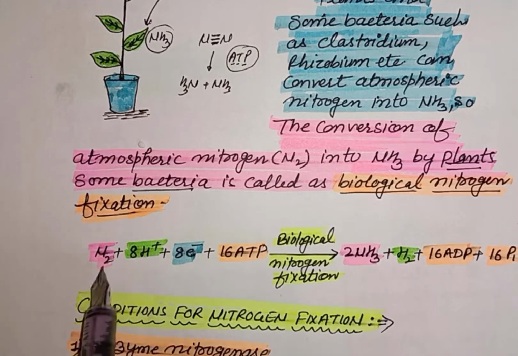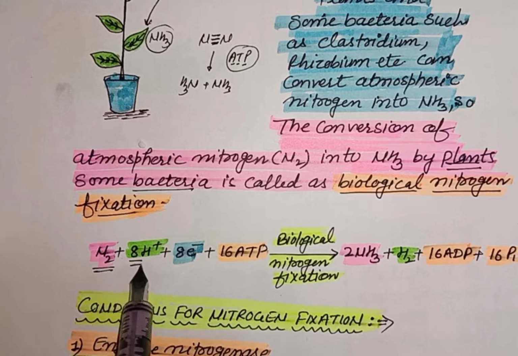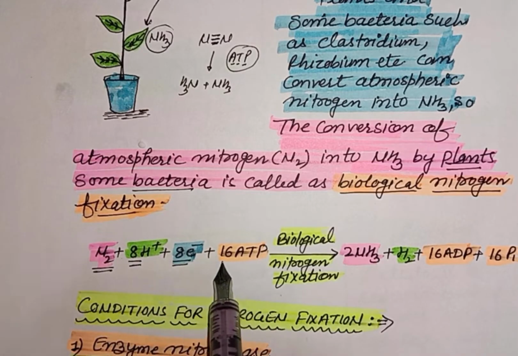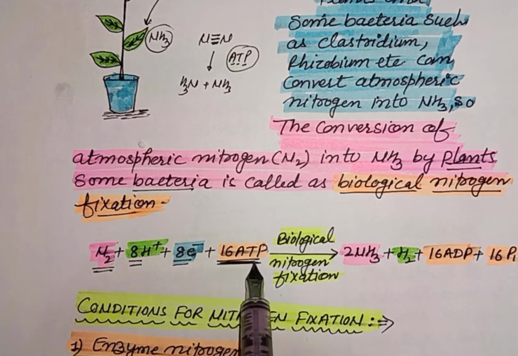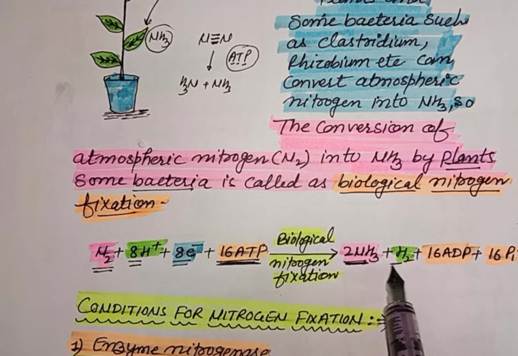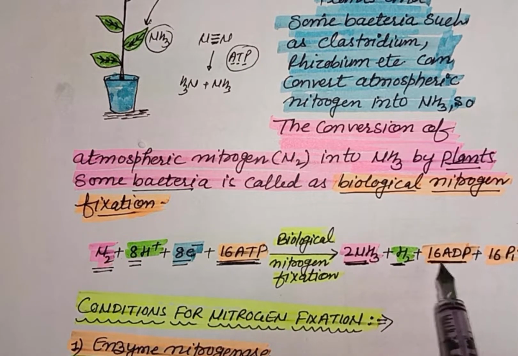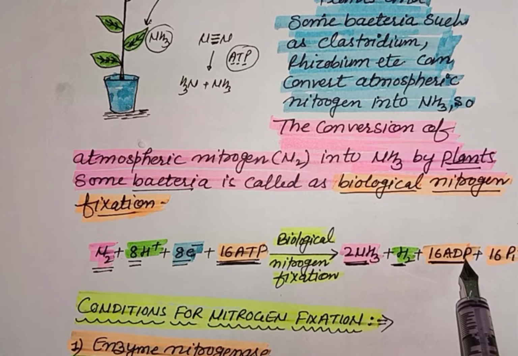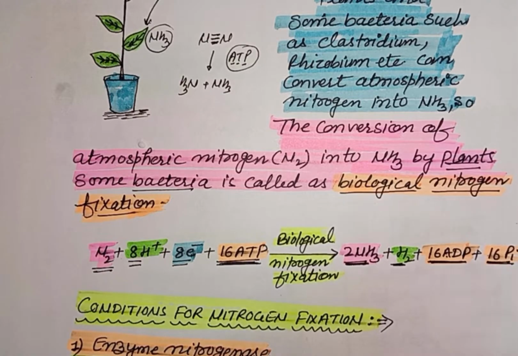So this is the equation of biological nitrogen fixation. N2 reacts with 8H+ plus 8 electrons and uses 16 ATP molecules to convert into 2 molecules of ammonia, 1 molecule of H2, and releases 16 ADP, adenosine diphosphate molecules, and 16 inorganic phosphate, that is Pi.